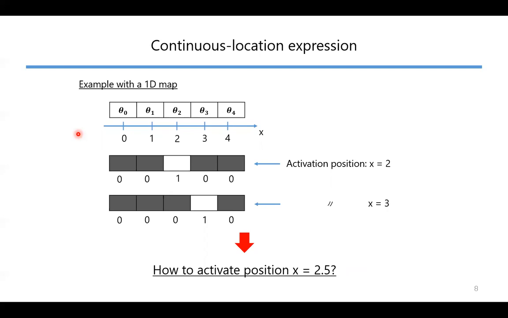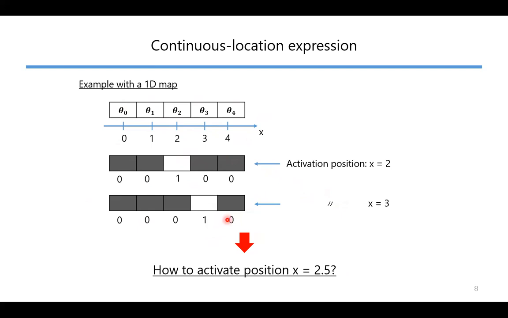First of all, we need to understand how to express the continuous location in the image. Please consider this array as one image, and activating position 2 is setting theta2 as 1 and setting all other parameters as 0, and activating position 3 is setting like this.